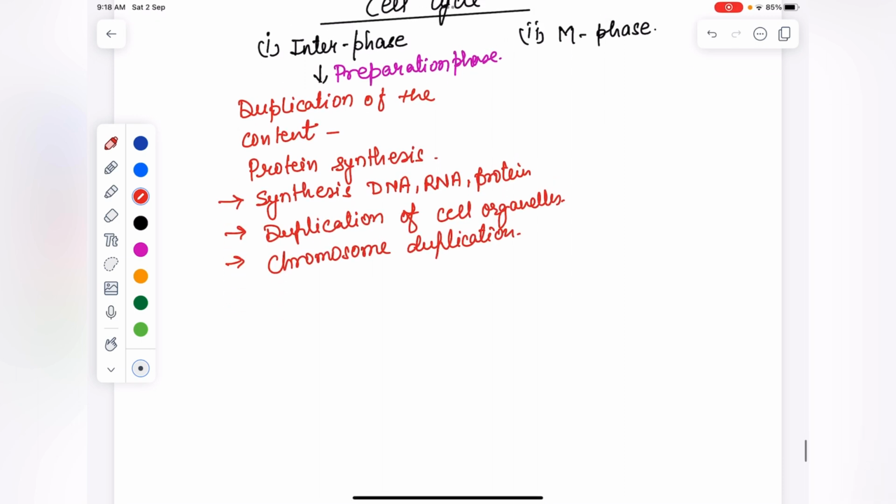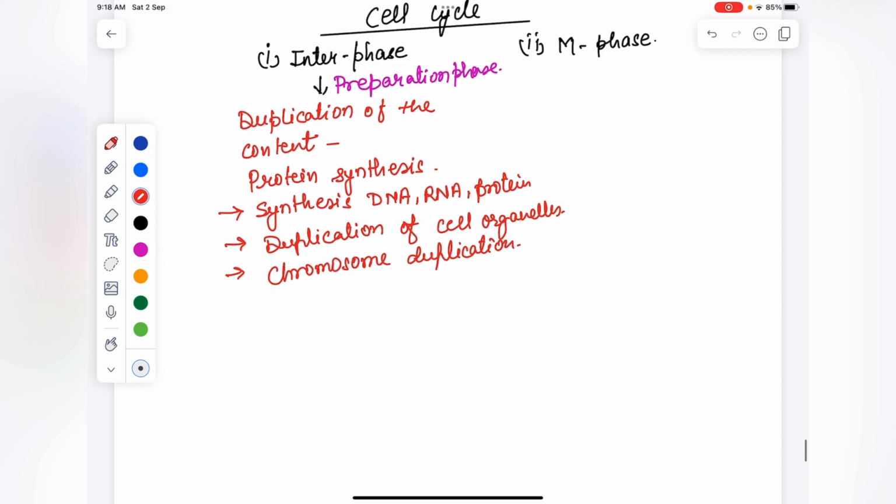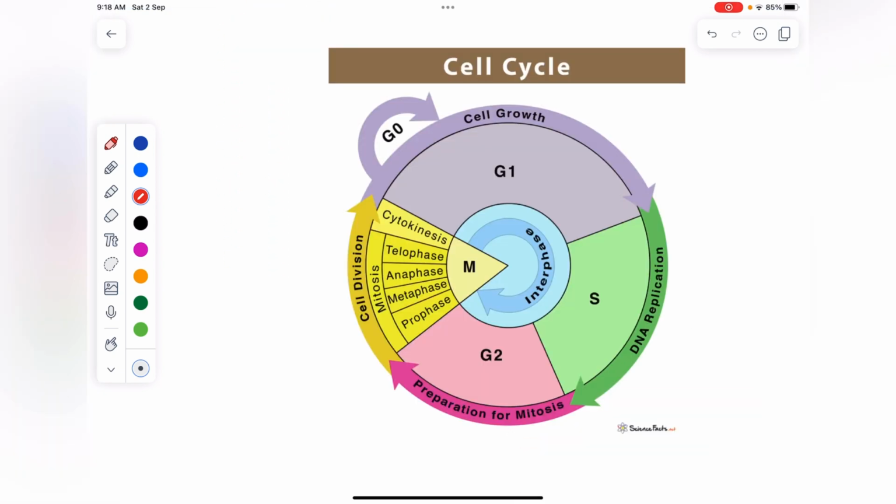Now I'll explain the phases of cell division. In the cell cycle, these are the phases: G1 phase, S phase, G2 phase, and this is the M phase.